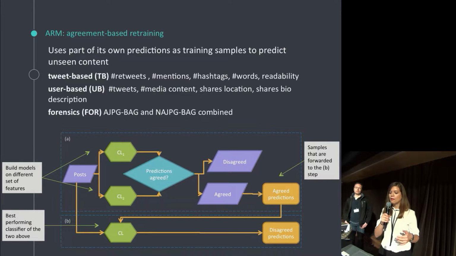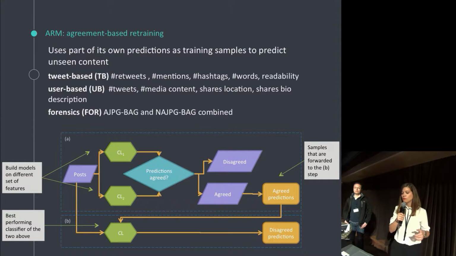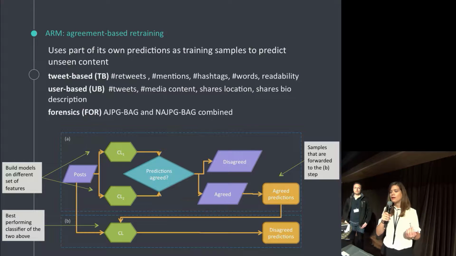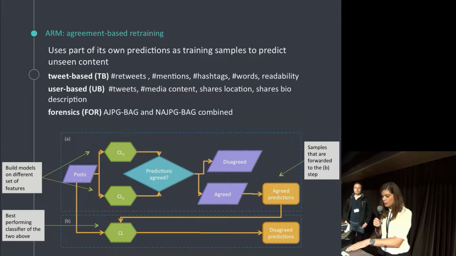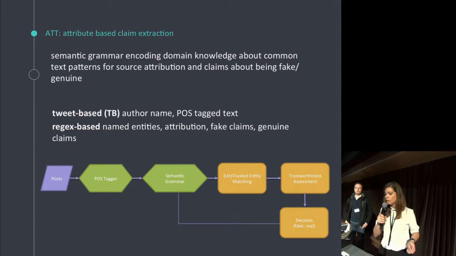The initial model was chosen depending on the best performing classifier of the two above. So this retrained model was used in order to decide about the disagreed samples, the samples that the classifiers couldn't classify in the first step. So that was the first part of the method.